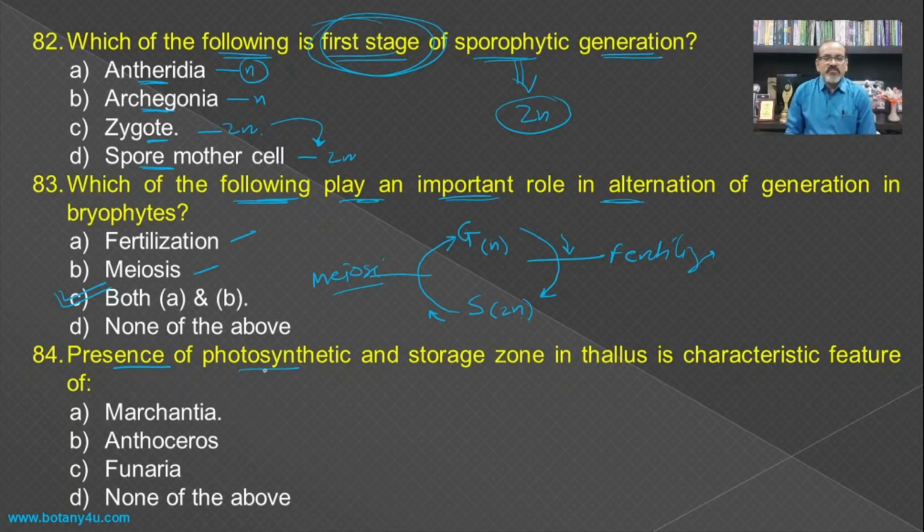Then presence of photosynthetic and storage zone in the thallus is a characteristic feature of, if you see the structure of thallus, that is dorsiventral thallus is found in the Marchantia as well as the Anthoceros, and the presence of such type of the two zones is a characteristic feature of the Hepaticopsida, and no such type of the zones in the Anthoceratopsida, and hence the Hepaticopsida includes the Marchantia, and hence it is the answer for this one.